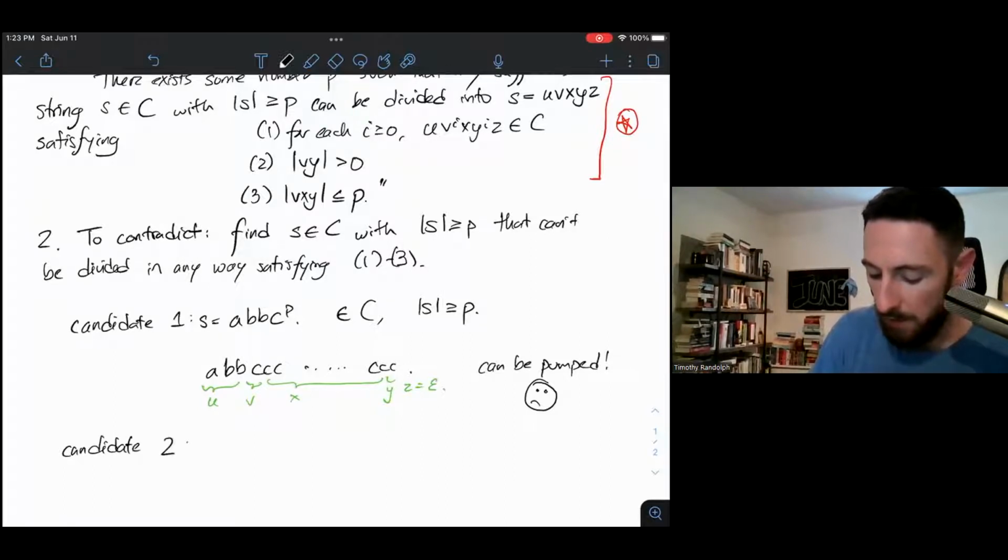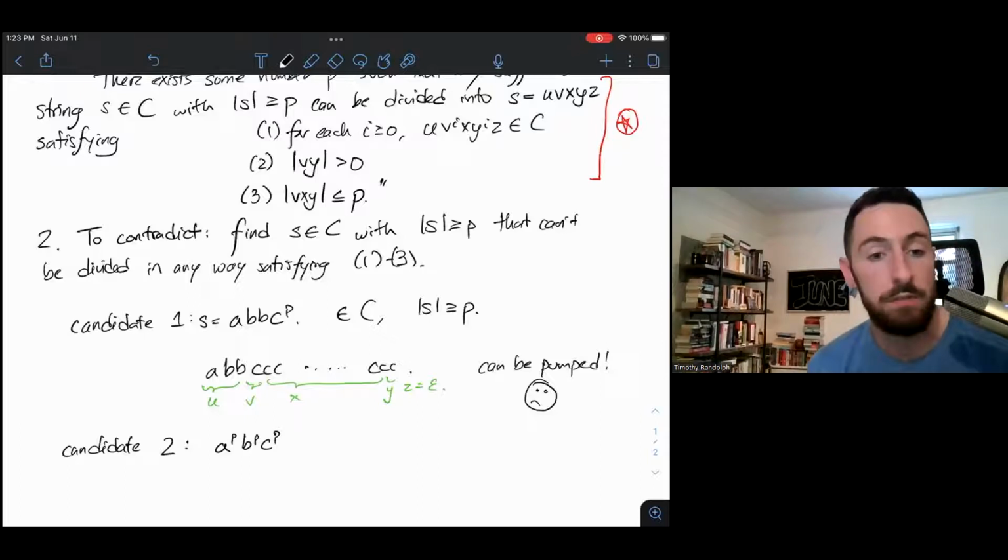Now I'm going to pick a slightly better choice: A to the P, B to the P, C to the P. If you were solving this problem, you wouldn't necessarily know ahead of time that this would be a great choice for contradiction. But there are a couple of things about it that would give you some clues.